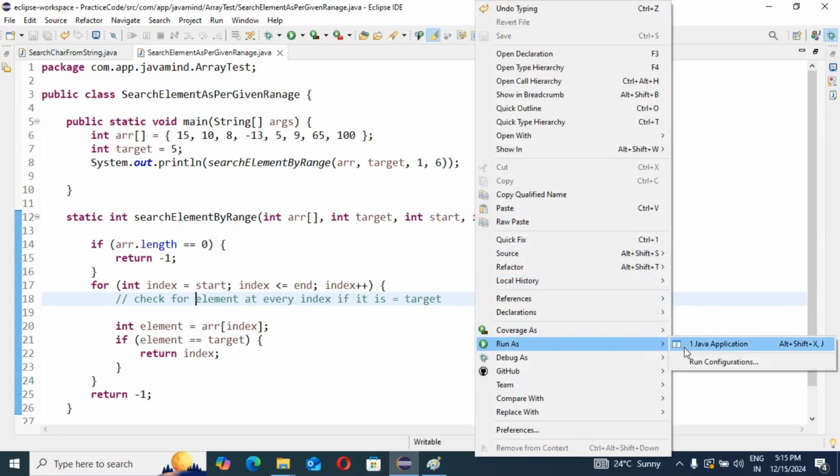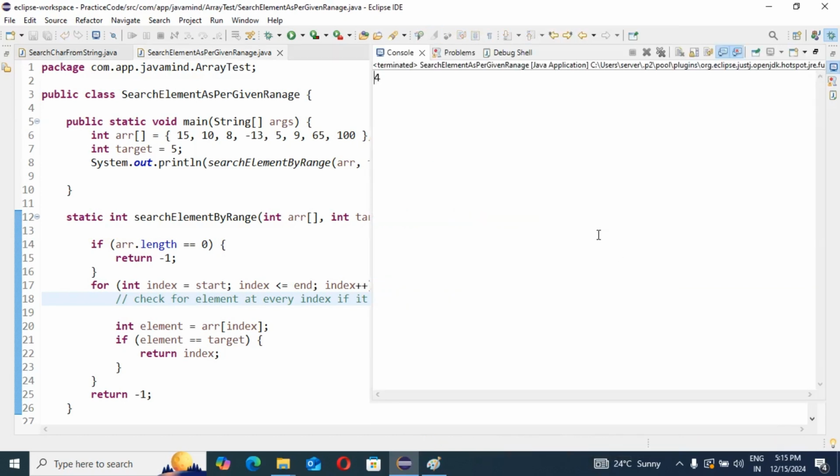Run as Java application. See, it is coming: because we started from index 0, 1, 2, 3, 4, the 4th index is coming.